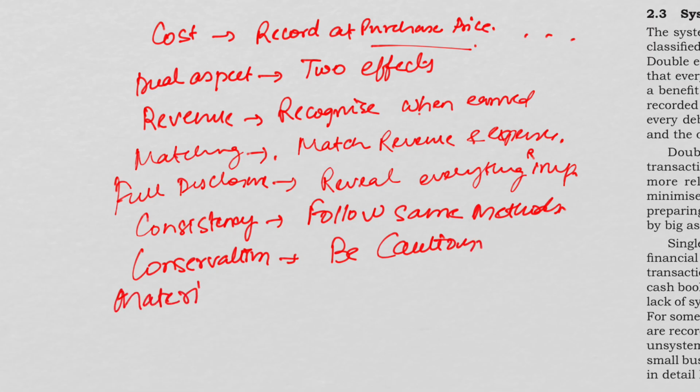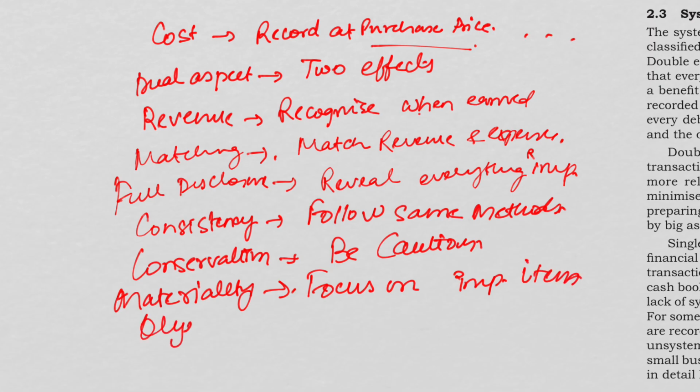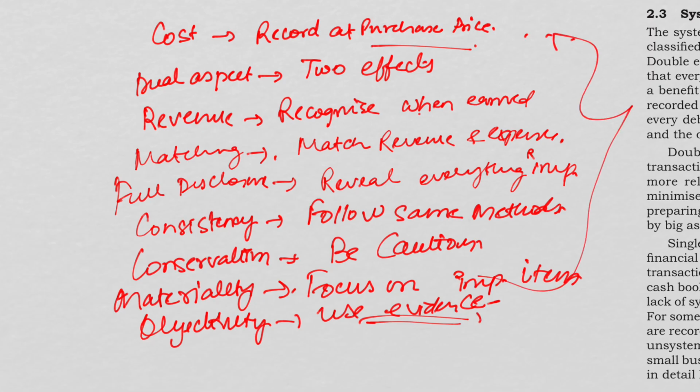Materiality simply states that you have to focus on important items. And objectivity means that you have to use evidence. All these points ensure fair profit calculation, reliable financial information, as well as decision usefulness.